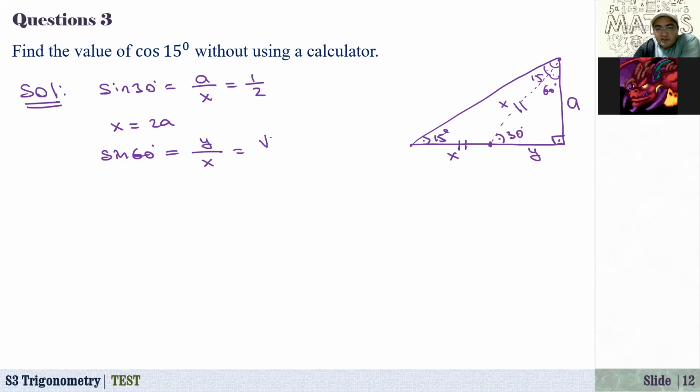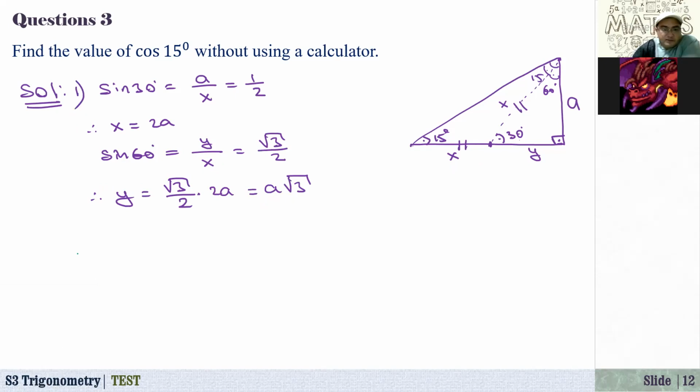So that's equal to square root of 3 over 2. Now from here, y is equal to square root of 3 over 2 times x. But what is x? x is equal to 2a, right? From here, that's equal to a times square root of 3. Okay. So now we need to find cosine of 15. That's our first step.